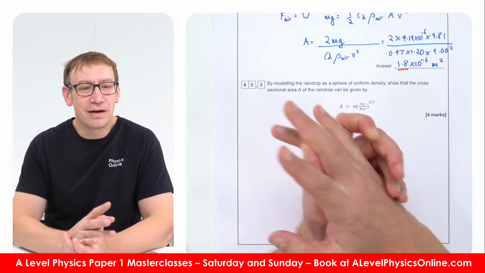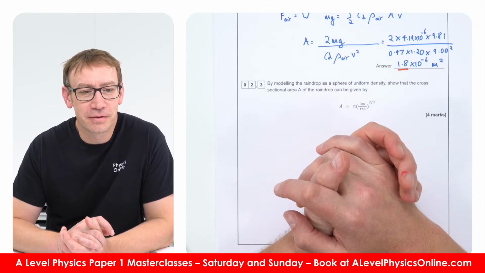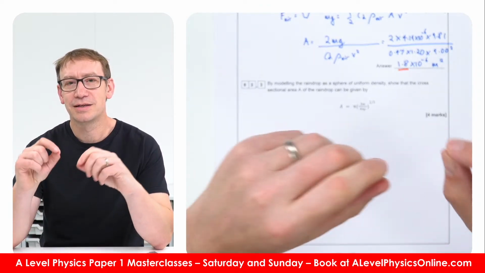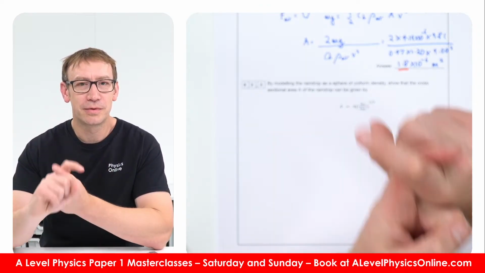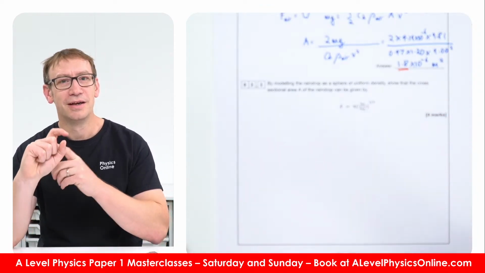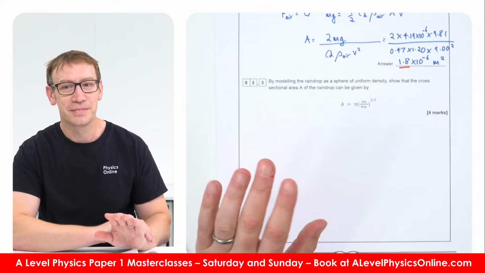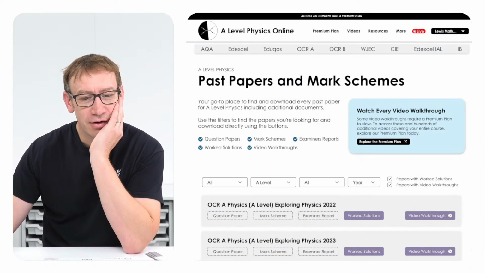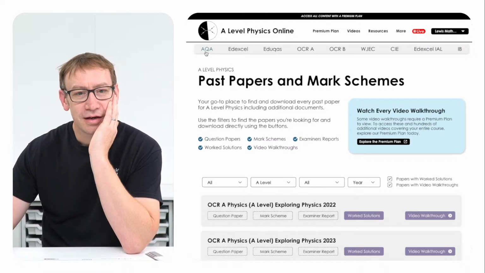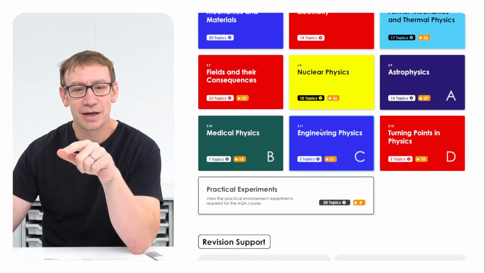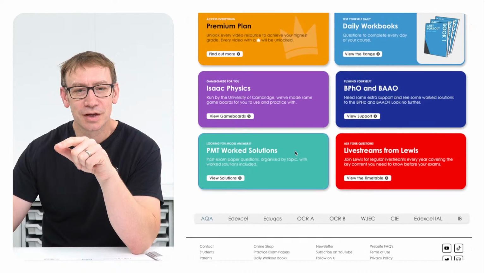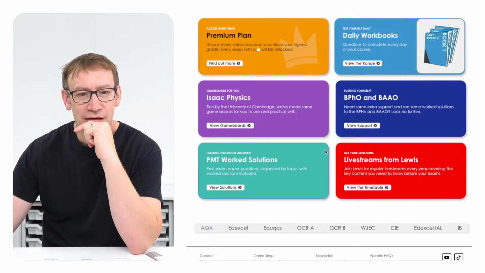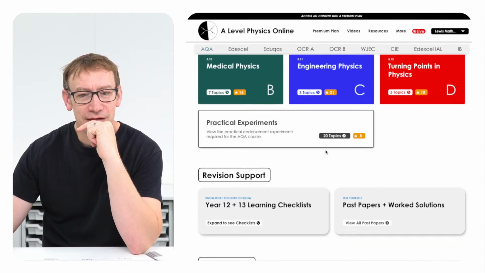Has AQA ever asked for any derivations like for diffraction gratings or Young's double slit? I've not seen a question where they've asked you to derive that, but it says in the specification that you must be able to derive the equation for a diffraction grating, so therefore you must know how to derive it, definitely. Just as an aside, should we have a look at that? So if you want to find the derivation for Young's double slit, if you go to A-Level Physics Online, you go to the main page. If you go to the bottom of the page, it says down here, oh, that's weird, it's gone.